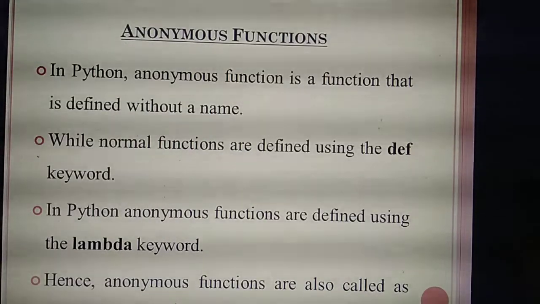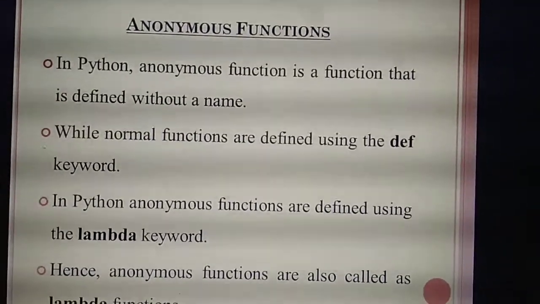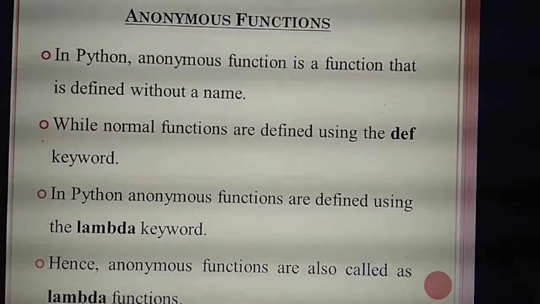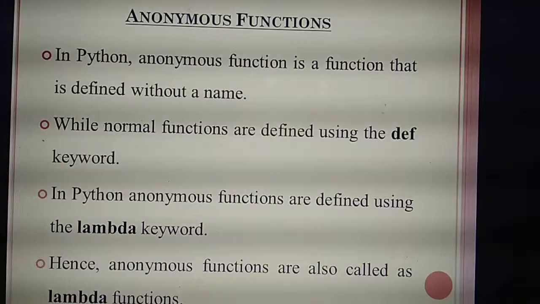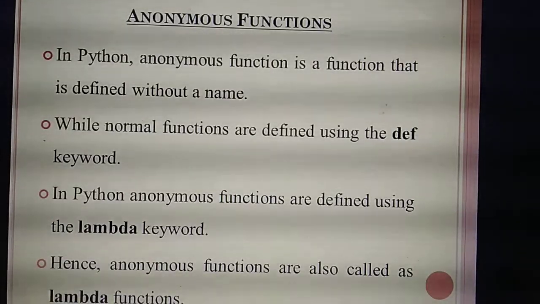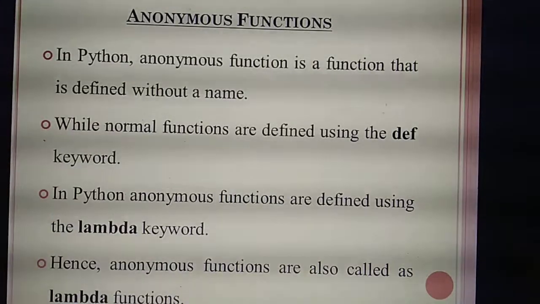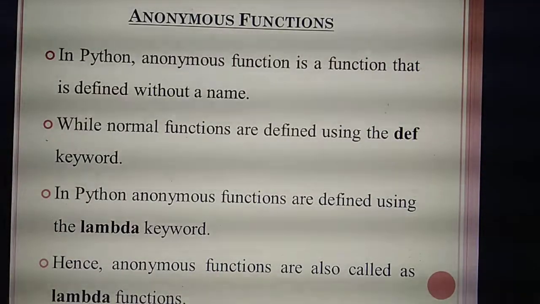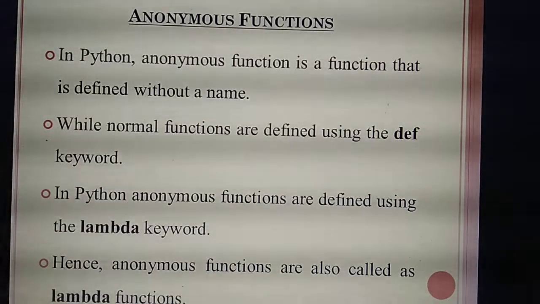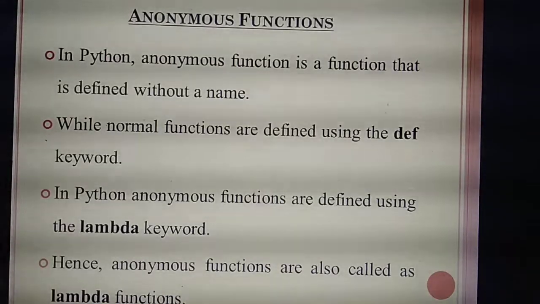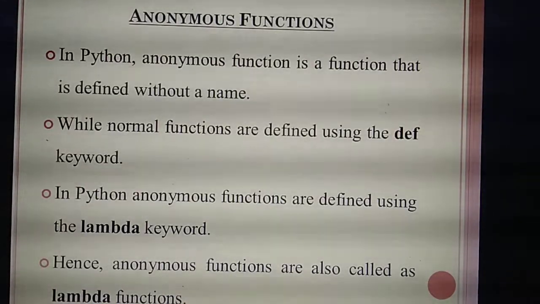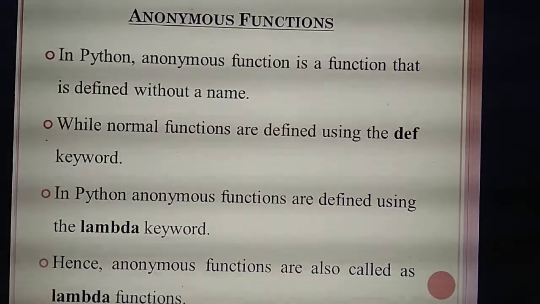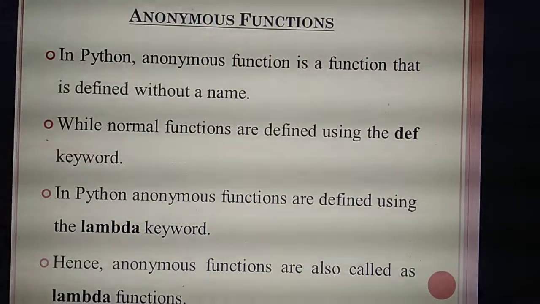Functions defined without a name we call anonymous functions. Normally a function is defined with the keyword def, but an anonymous function is defined with the keyword lambda. Normally the function starts with the keyword def, but an anonymous function starts with the keyword lambda.